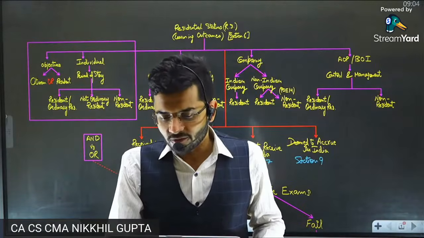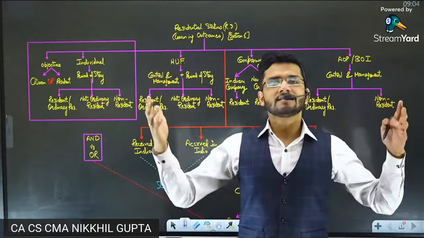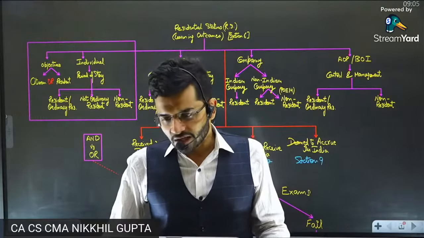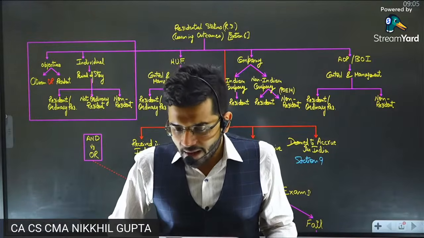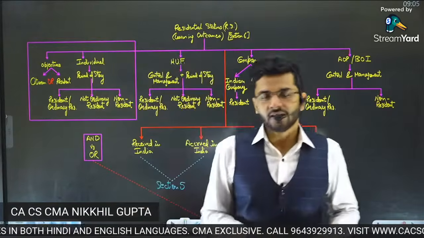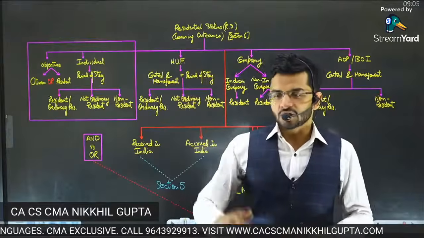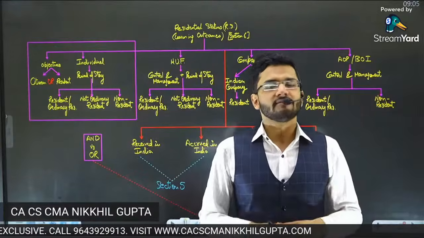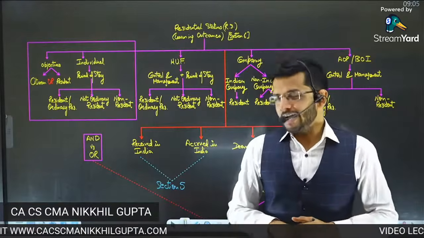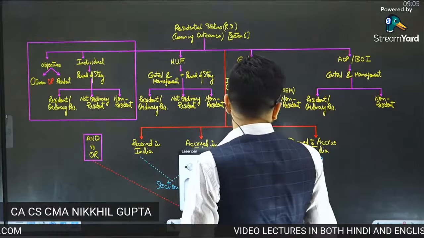And you guys also have to work on the same plan. The mission of all of us is very, very common. The mission is very clear. The mission is the June 2022 attempt. We need to clear intermediate. We need to clear group 1 in the June 2022 attempt. That is the mission which all of us are chasing, which all of us are pursuing. And with that mission in mind, I start today's revision lecture on the chapter of residential status.